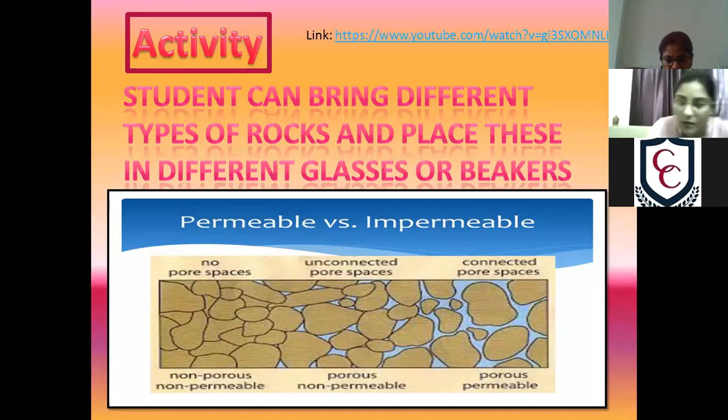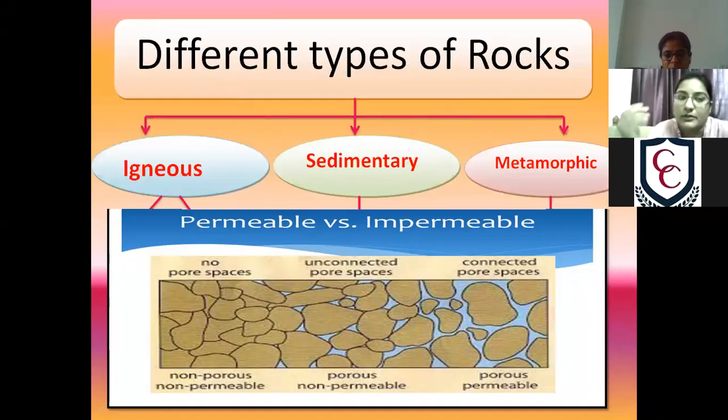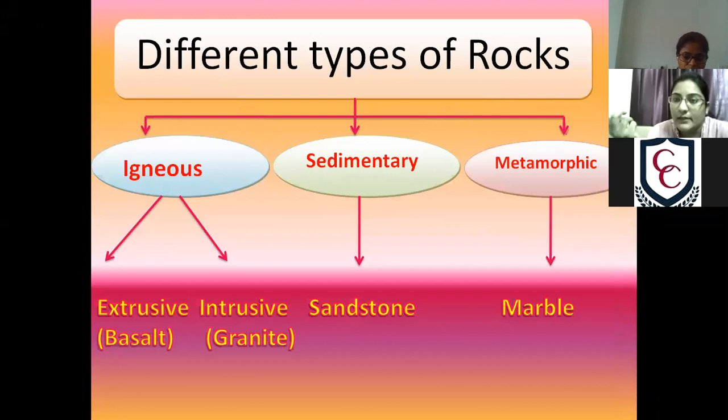Next, we will look at rocks on the basis of their formation. There are three types of rocks, which we have already categorized: igneous, sedimentary, and metamorphic. Igneous rocks are further categorized into two types, extrusive and intrusive.